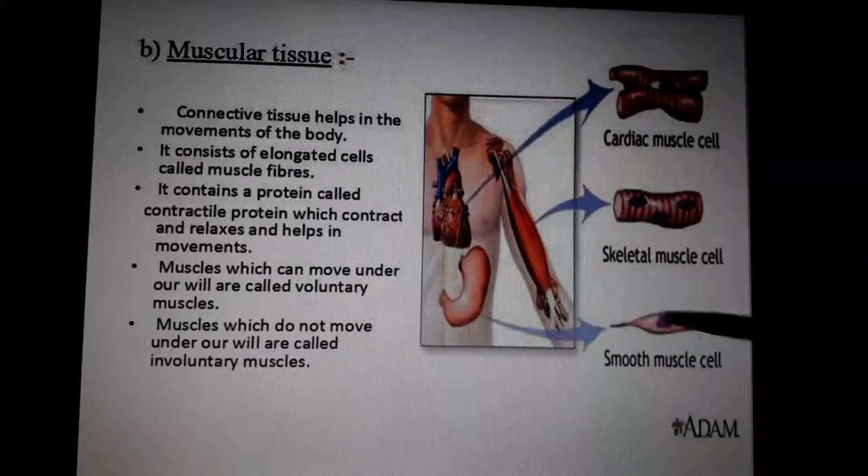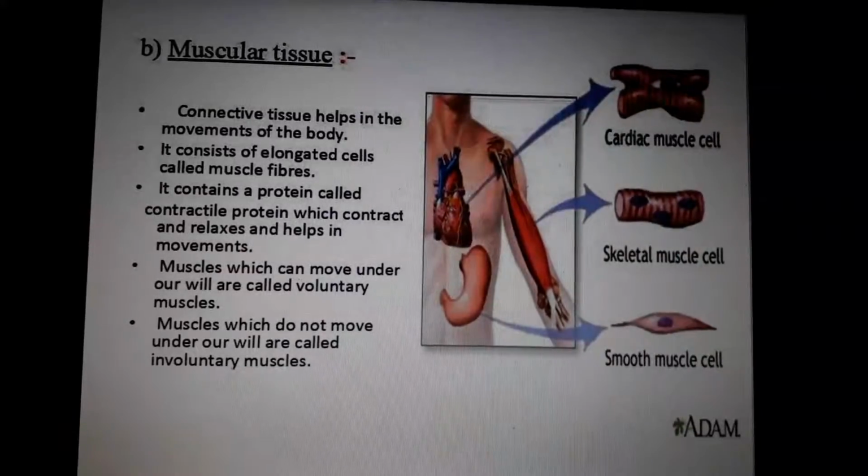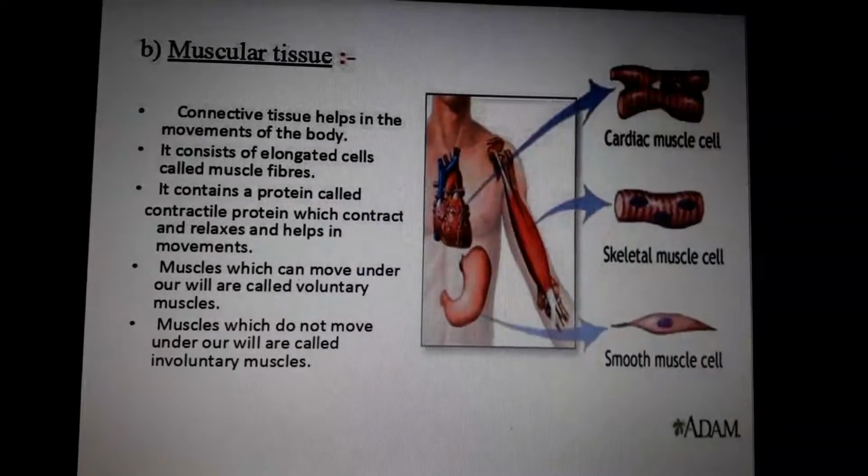Smooth muscle cells are the ones which we cannot control. For example, in our intestine, in our stomach, some part of our lungs also. Actually, the lungs we are not controlling. The diaphragm, the muscle under the lungs, is controlling the lungs.